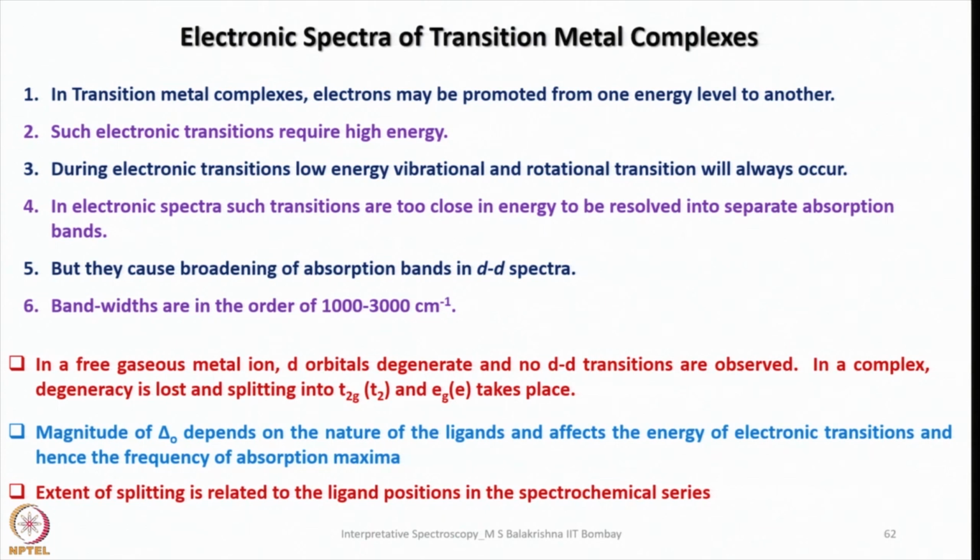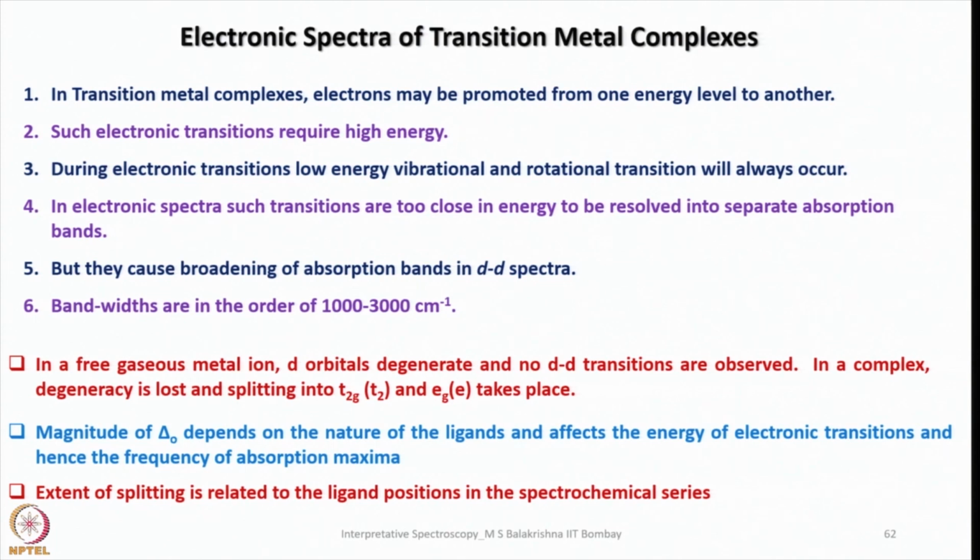In a free gaseous metal ion, the d orbitals are degenerate and hence no d-d transitions are observed. But in a complex, degeneracy is lost because of ligand field splitting the orbitals into two or more levels. For example, in an octahedral field, we have the t2g set composed of dxy, dxz and dyz orbitals, which is lower in energy, and then the higher energy eg level composed of dx square minus y square and dz square orbitals. But in the tetrahedral, the opposite happens. So e will be the ground state, the HOMO level, and t2 will be the LUMO level.